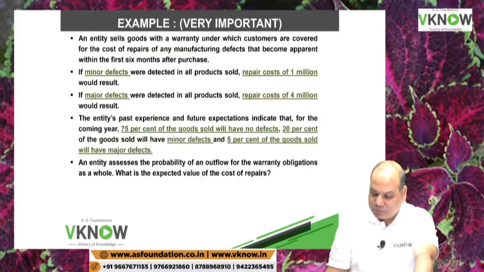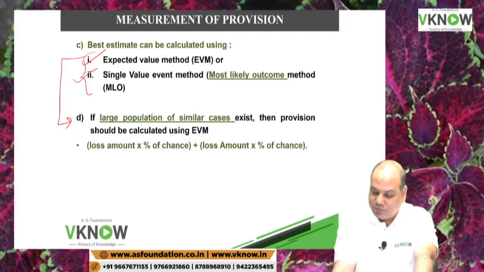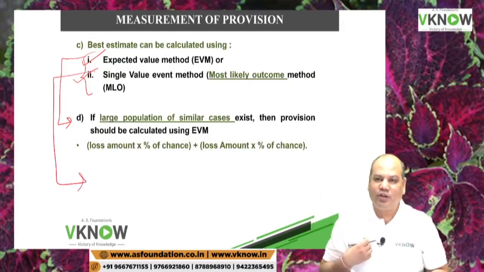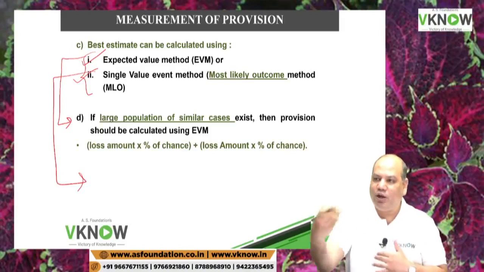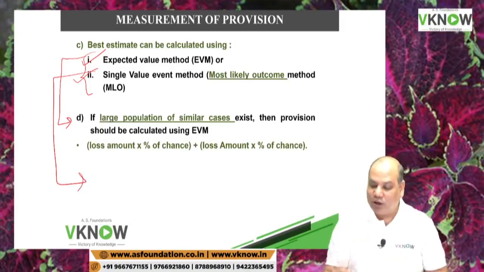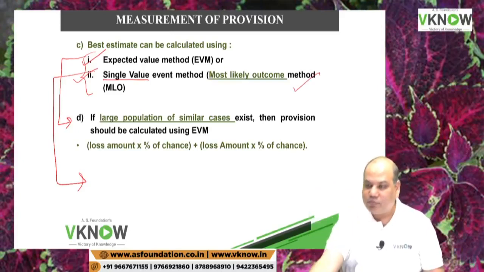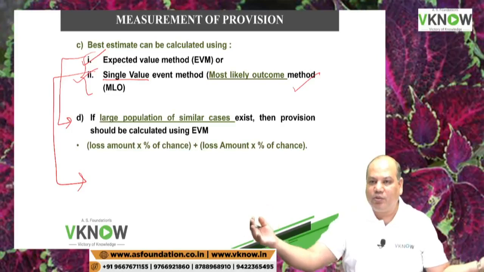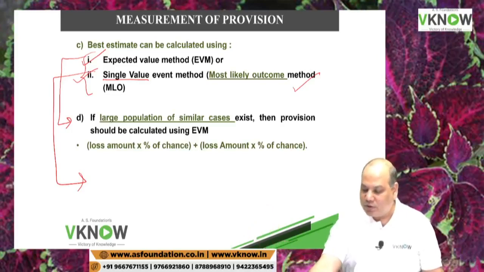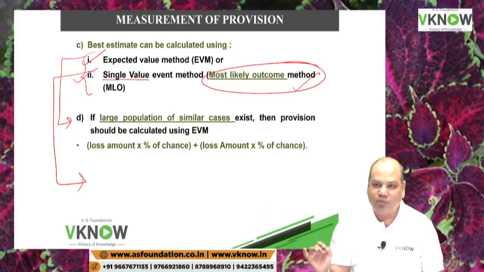And in case of an individual item, like you have filed a case against me, so there is only you and me, then I will apply single value. Means when we have to make a provision for a specific transaction, event, etc., then apply this method, because then I don't have to apply expected value. So I will see this method, but then how to apply this method, the example is pending.